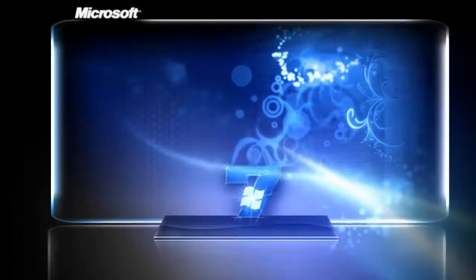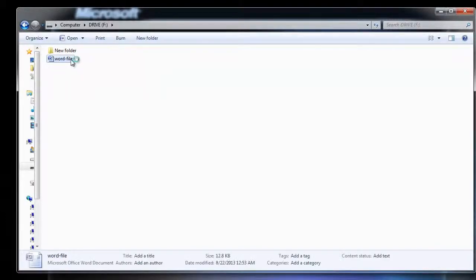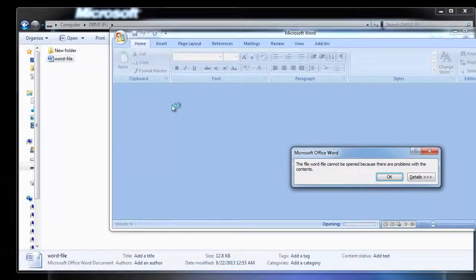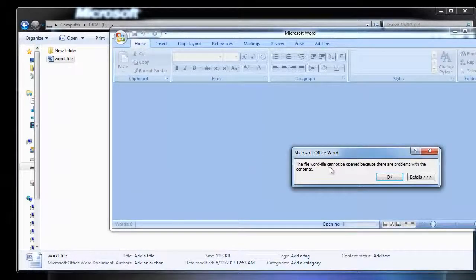Let me demonstrate the repair process clearly. This is my Word document. When I'm trying to open it, it is displaying an error message, due to which I'm not able to view the contents in it. And now it's asking if I want to recover the contents in Microsoft Word. Even after clicking yes, I'm not able to view its contents.